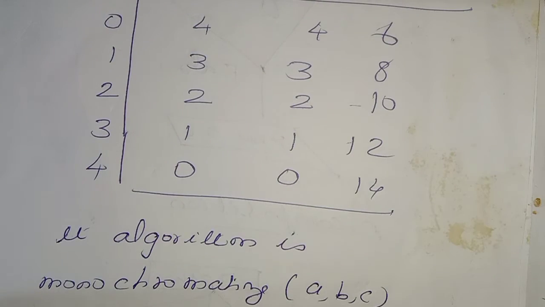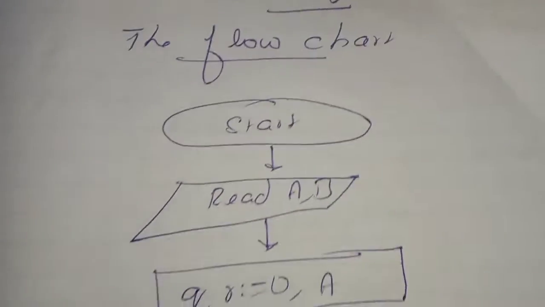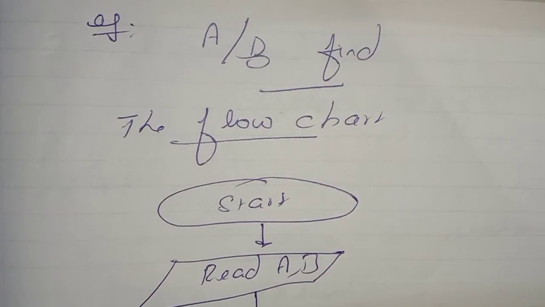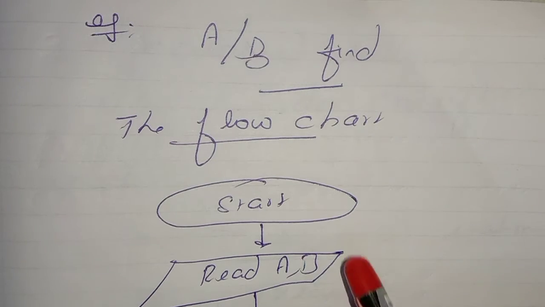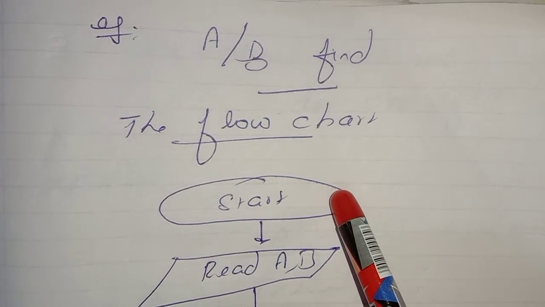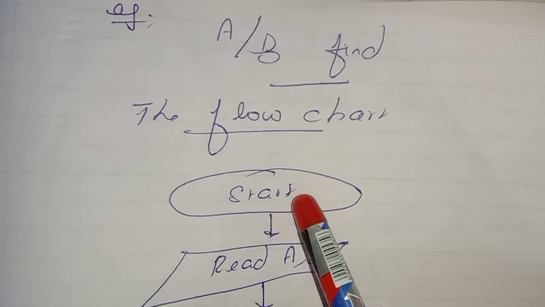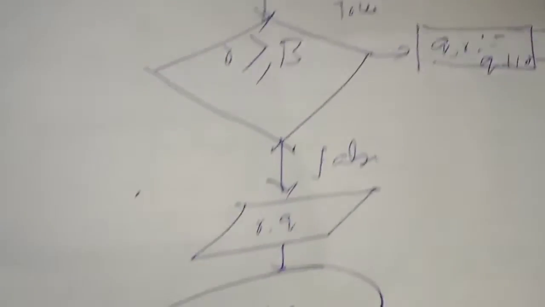Any questions? I'll give an example for it. I think we can easily understand the concept, and from that we can understand what a flow diagram is. Suppose I want to compute A divided by B. Draw the flowchart. I told you already there must be a start, and there must be a stop.